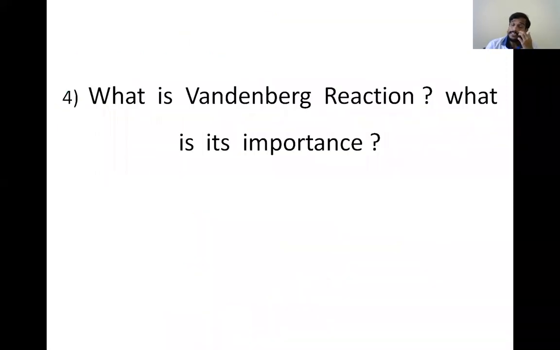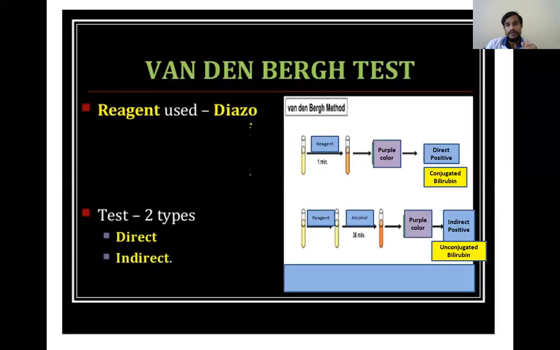And the next question is, what is Van den Bergh reaction and what is its importance? So Van den Bergh test is a test to see the bilirubin, direct and indirect bilirubins. Here the reagent used is diazo reagent. And there are two types, direct and indirect.